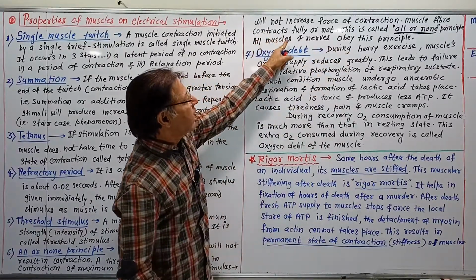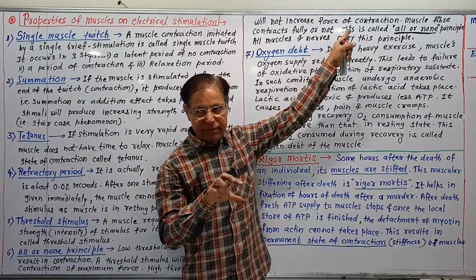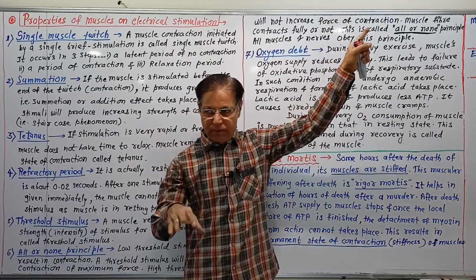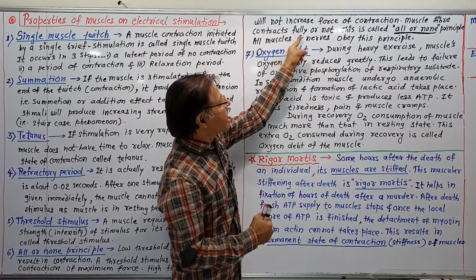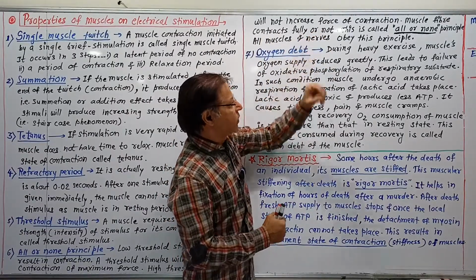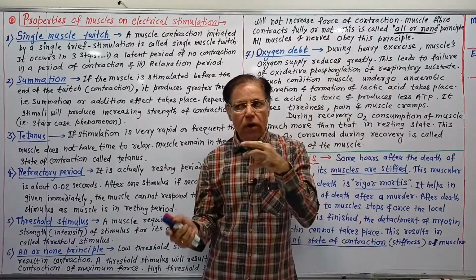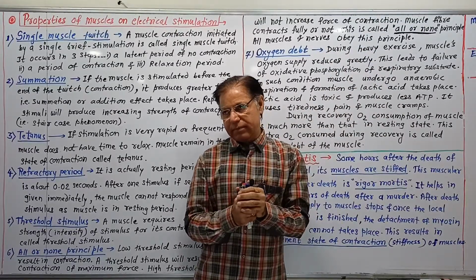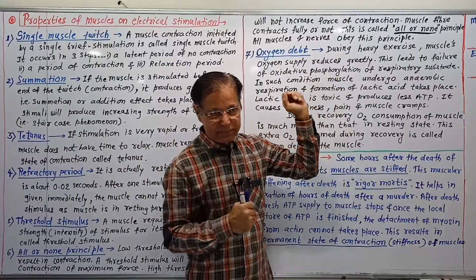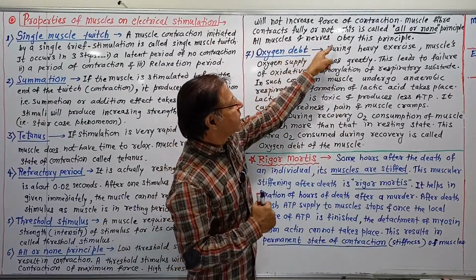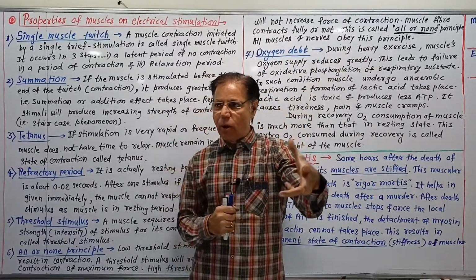Muscle fibers contract fully or not at all. Muscles or nerves always respond in the same way. Muscle fibers contract fully or not. This is called the all or none principle, or all or none law. All muscles and nerves obey this principle, this law.